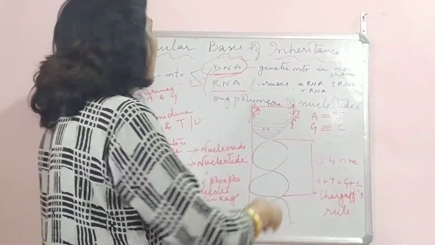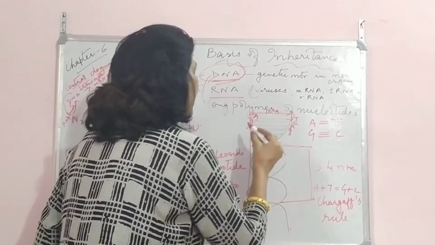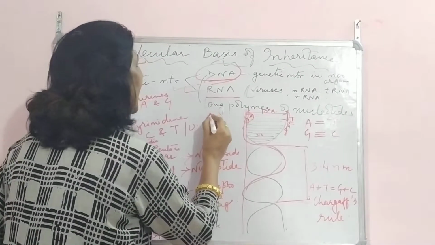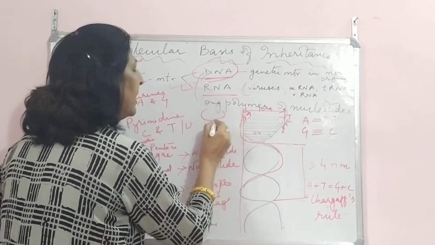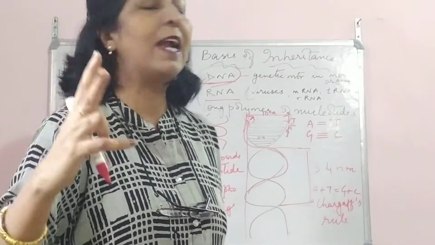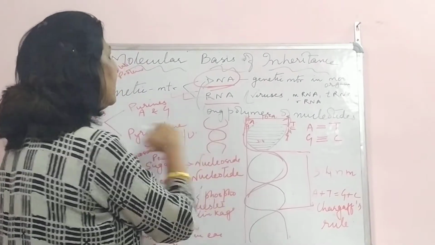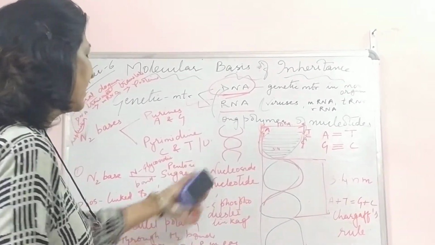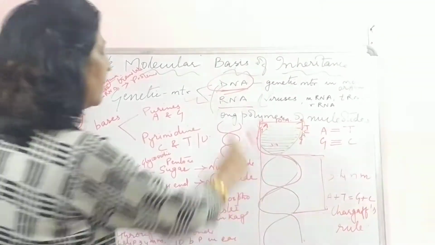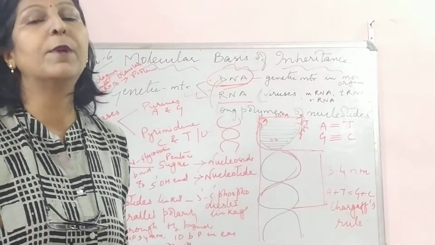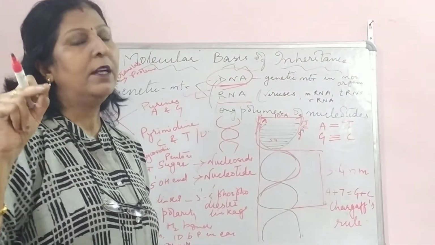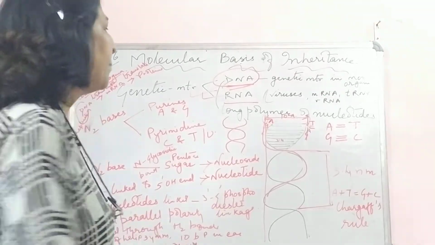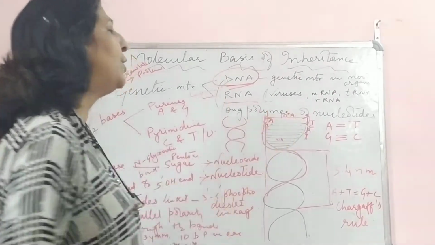When we talk about the double helical structure, it is this way. It means two strands of DNA. These DNAs are made up of nucleic acids, polynucleotide chains you can say. They are polymers. These DNAs are long polymers of nucleotides. And if you remember, in 11th standard you did the structure of nucleic acids and nucleotides. So these DNAs are long polymers of nucleotides.